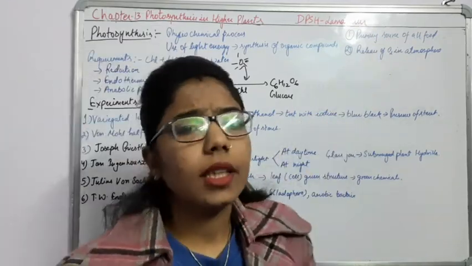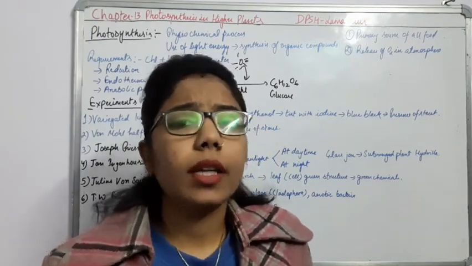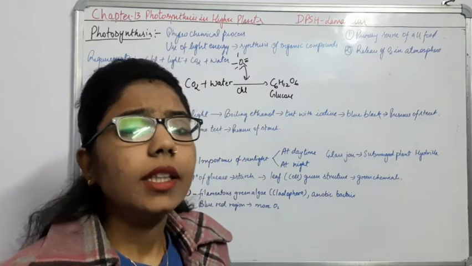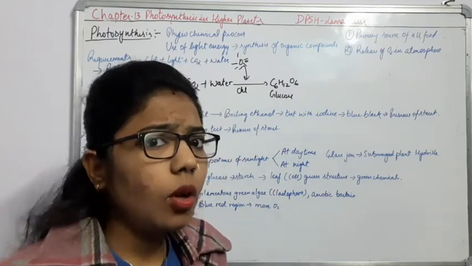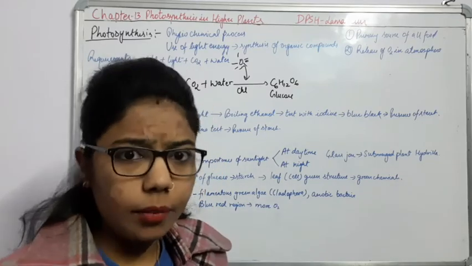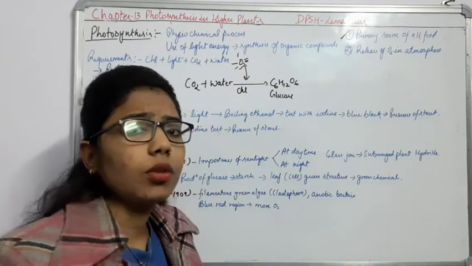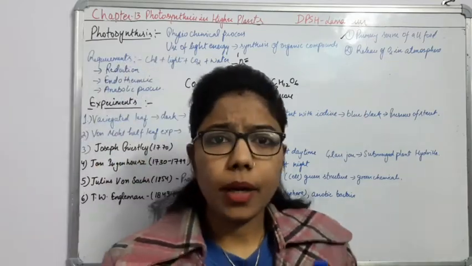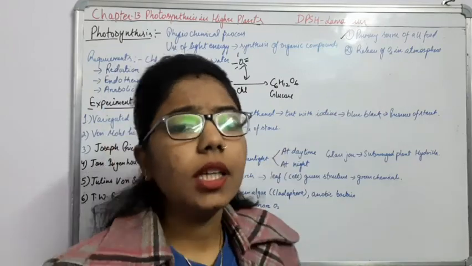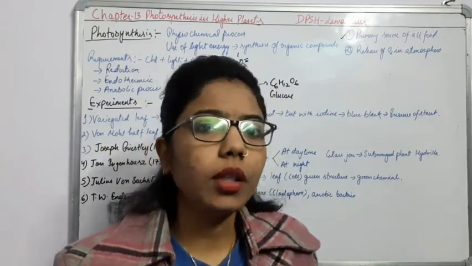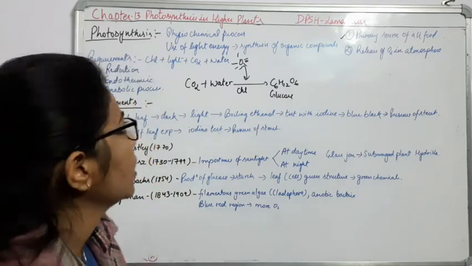Another one is the release of oxygen in the atmosphere. All the people living on this earth need oxygen. If oxygen were not there, there would be no possibility of life in our atmosphere. So the two basic importances of photosynthesis are that it is the primary source of all food, and that it releases oxygen, which is very important for human beings and for all living organisms.